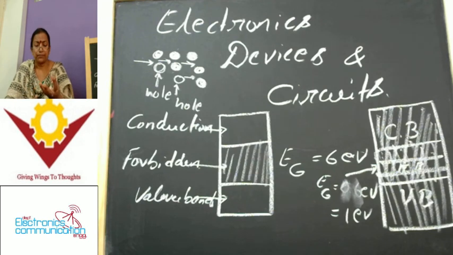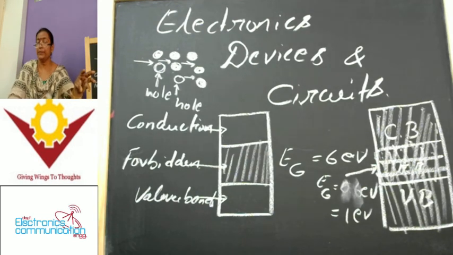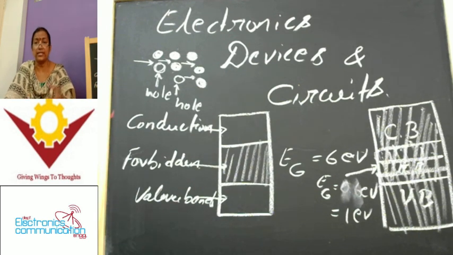Because of this, the number of electrons becomes greater by adding pentavalent impurities to the intrinsic semiconductor materials. With this, the electron concentration is higher in the extrinsic semiconductor. Because of this increase in electrons, we name it an N type semiconductor. N type semiconductor means the majority carriers present in the N type are electrons.